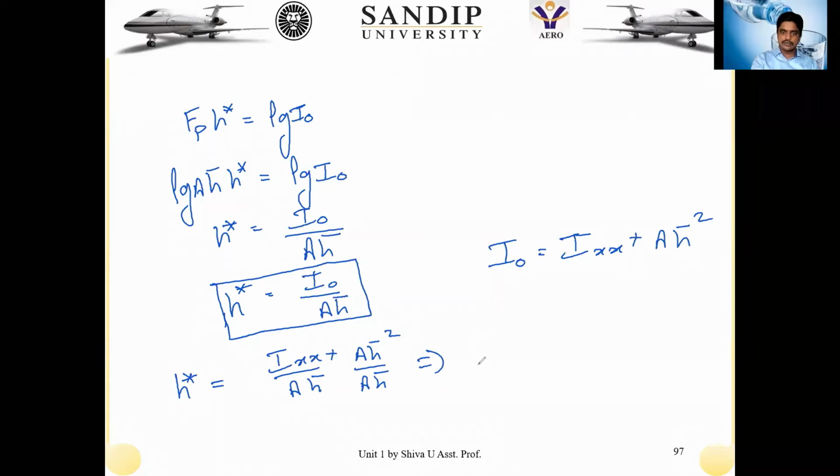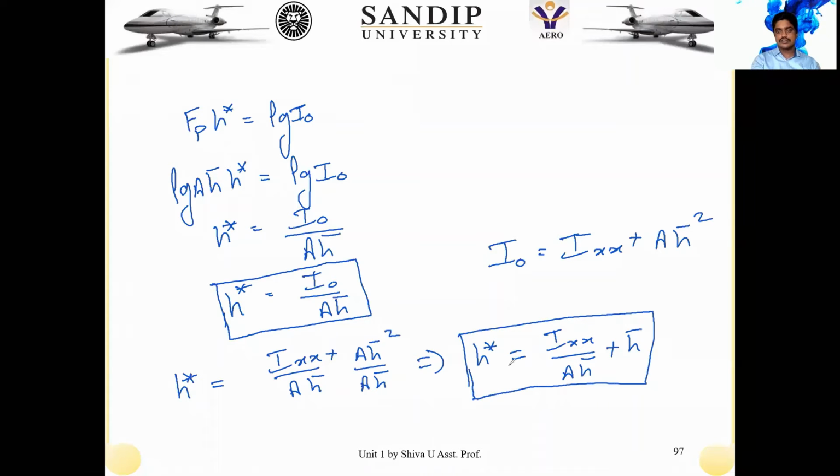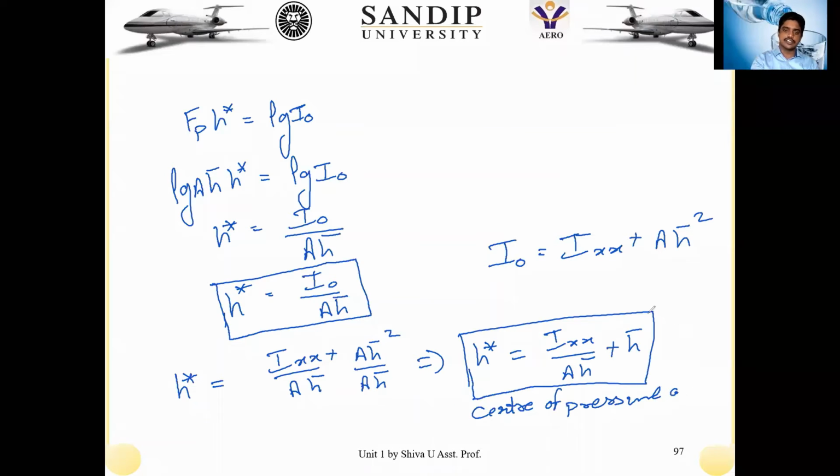So that results in my center of pressure location as Ixx by A h bar plus h bar, as the A will get cancelled. So this is my center of pressure location, the center of pressure location from the free surface. This is where the center of pressure is located on the vertical surface.